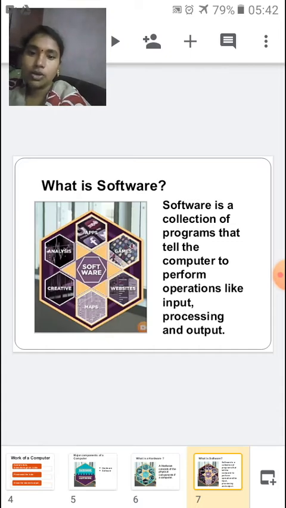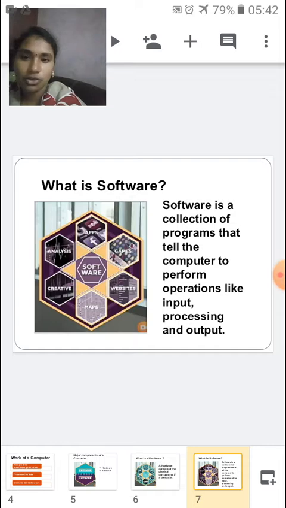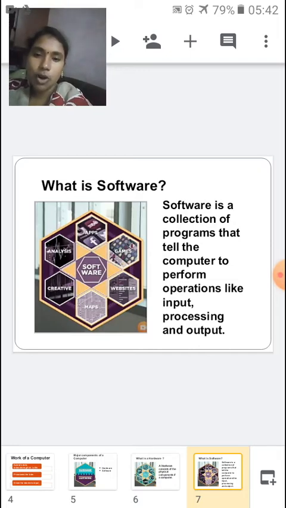Whatever instructions I give you is a program. This is how the computer works.